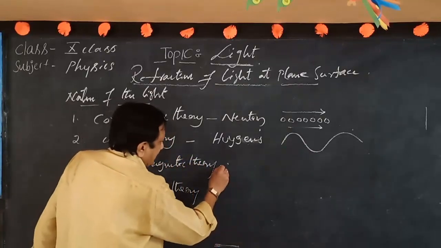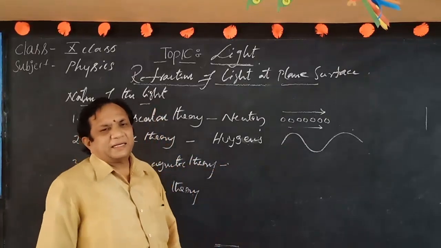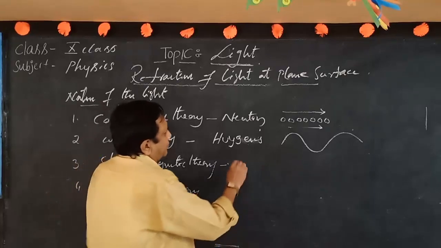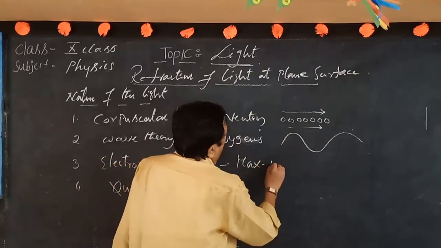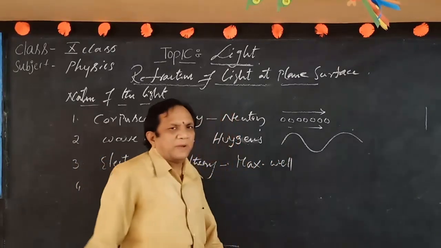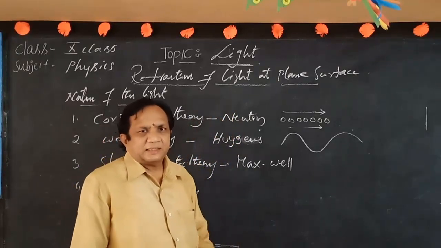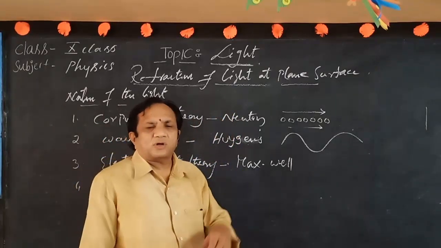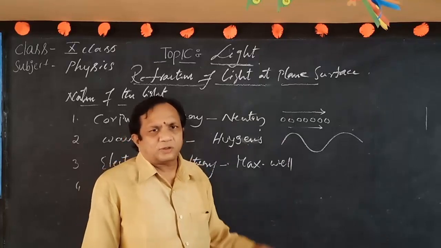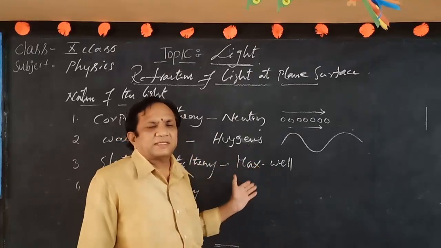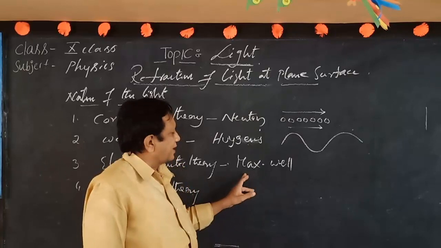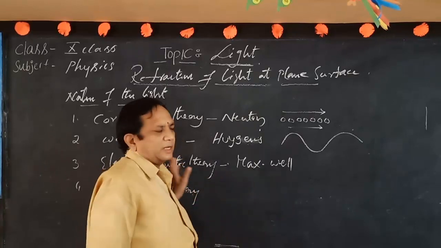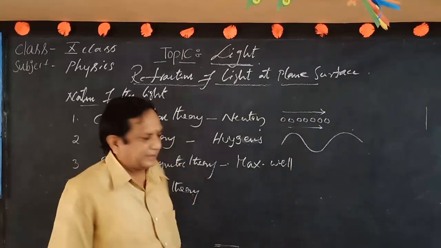Another theory is the electromagnetic theory of light, proposed by Maxwell. Electromagnetic nature means light can be produced and propagated by changes in electric and magnetic fields. Such a theory was given by Maxwell, so it is called Maxwell's electromagnetic theory.